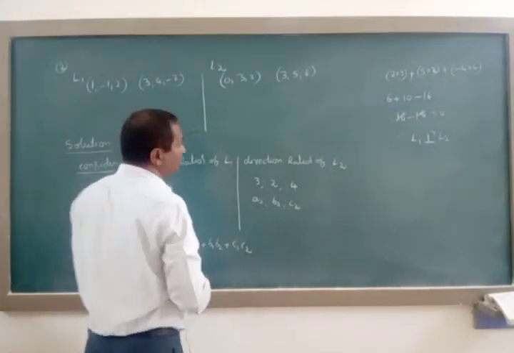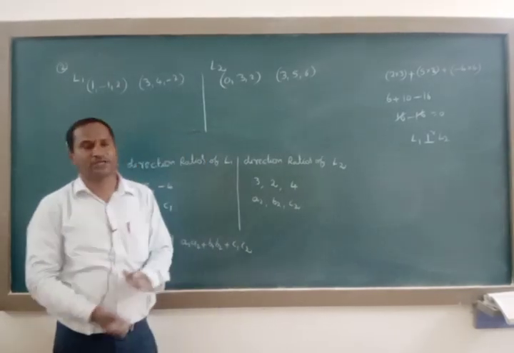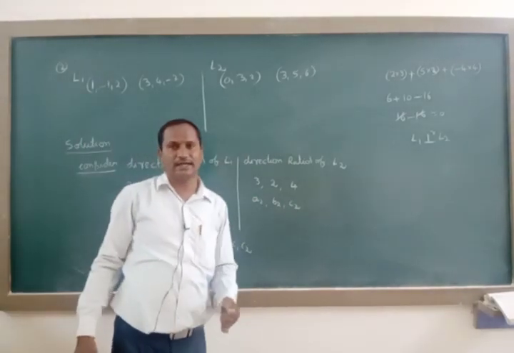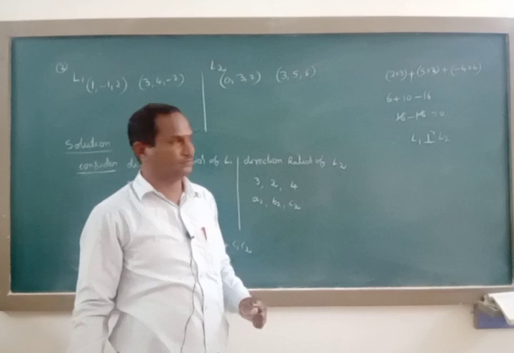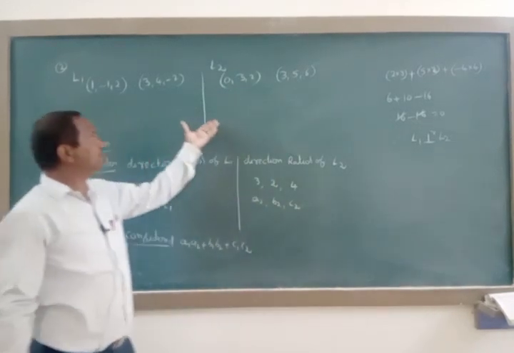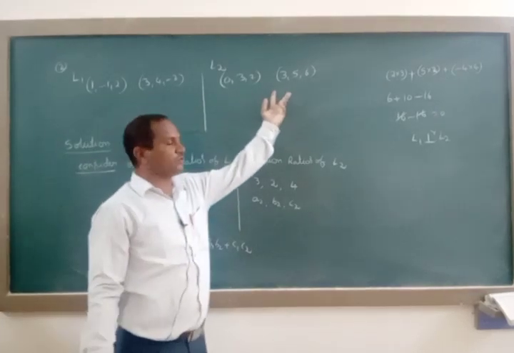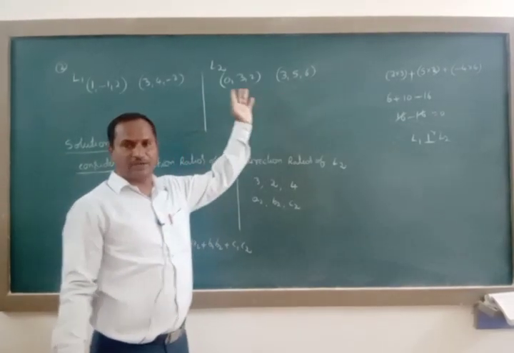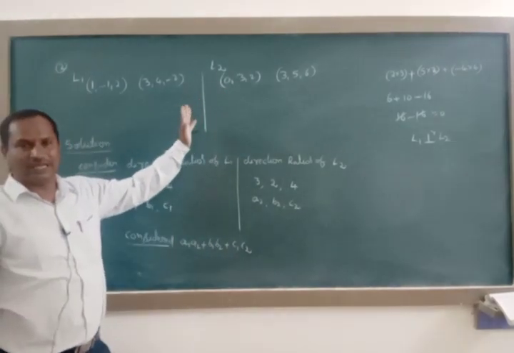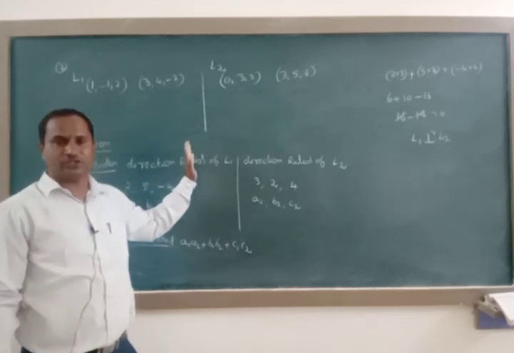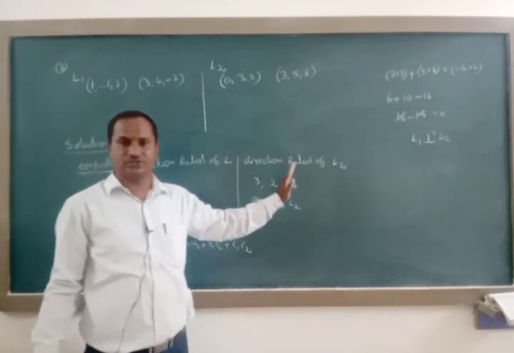Like that, we are going to check the condition with respect to direction ratios and direction cosines here. Because here they give two lines, a line segment joining these 2 points and a line segment joining these 2 points, and individually I have found the direction ratios of L1 and direction ratios of L2.